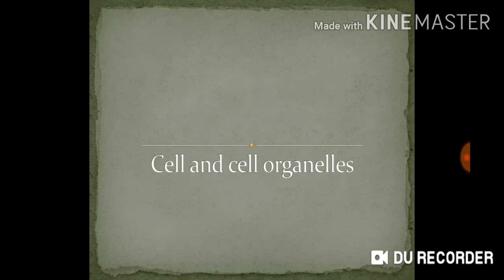Cytology or cell biology means the study of the cell. Cytogenetics means the study of the various components of the cell. The general size of the cell is 0.2 to 20 micron, and the smallest cell is the mycoplasma, which is about 0.1 micron. The largest cell is the egg of the ostrich, which is about 75 mm.